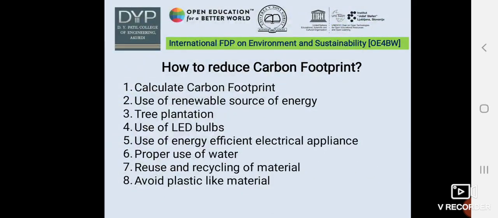Now, as carbon dioxide is the major problem, how do we reduce this carbon footprint? First of all, calculate the carbon footprint, use renewable sources of energy, then go for tree plantation. You can use LED bulbs instead of normal bulbs. Use efficient electric appliances and use water properly. Reuse and recycle materials. Avoid plastic materials.